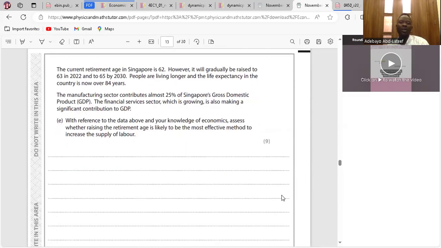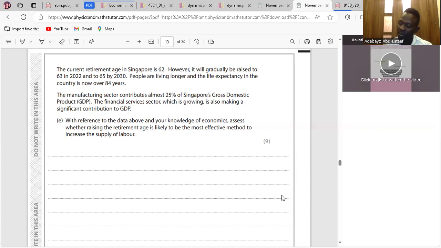Have the case study there. With reference to the data above and your knowledge of economics, assess whether raising the retirement age is likely to be the most effective method to increase the supply of labor. First, what is supply of labor? It's the number of workers making themselves available for a job at a given wage rate.